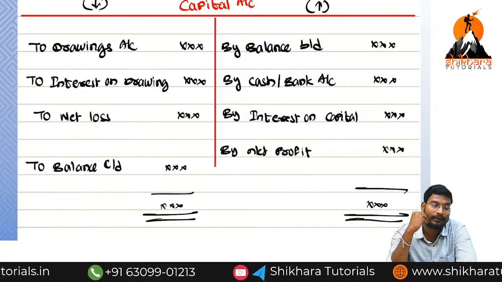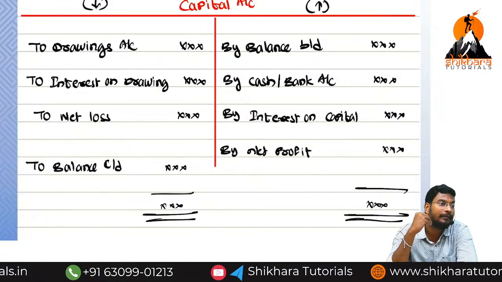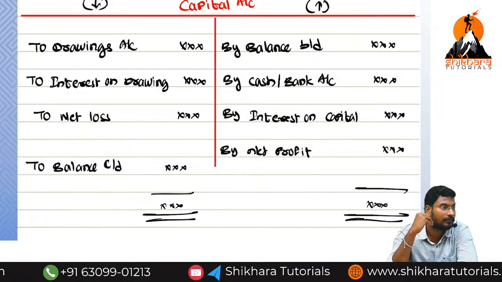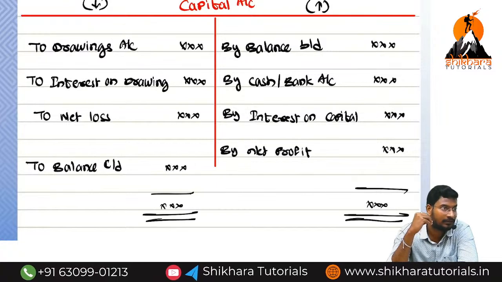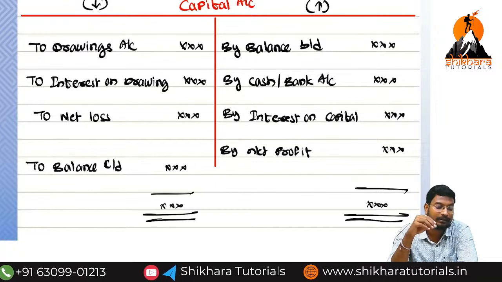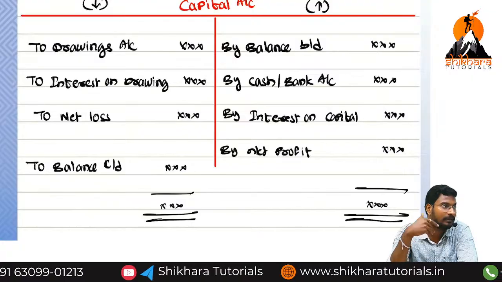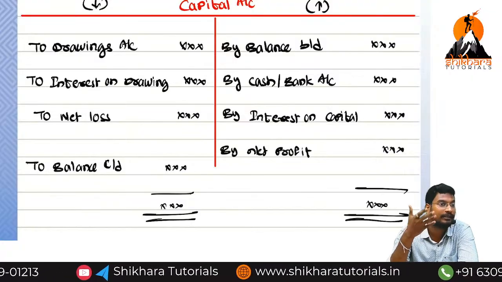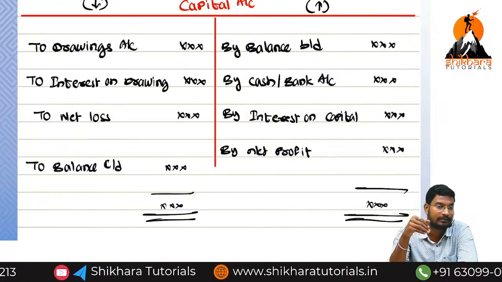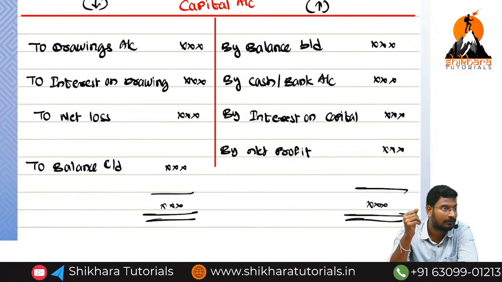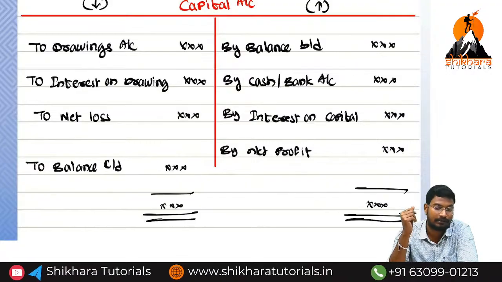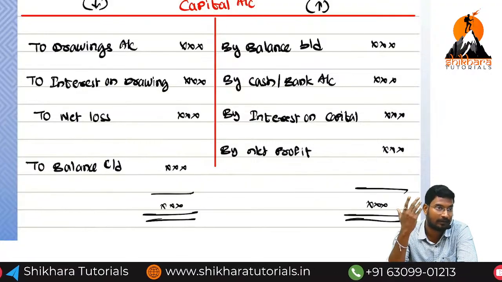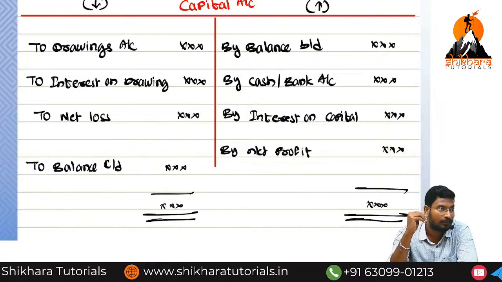Next, our target is to learn about the income account and expenses account. Before that, I need to discuss outstanding expenses, prepaid expenses, and next, income receivable and income received in advance. We can discuss those topics, and then after that we can discuss the income account and expenses account. We still have 40 minutes left, up to 4 only now.